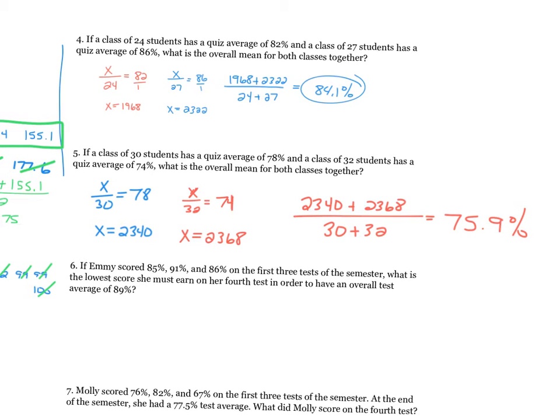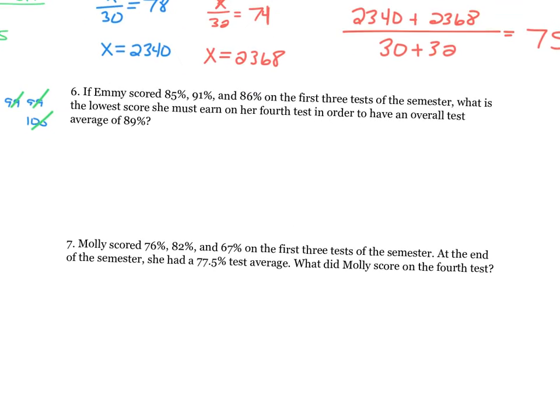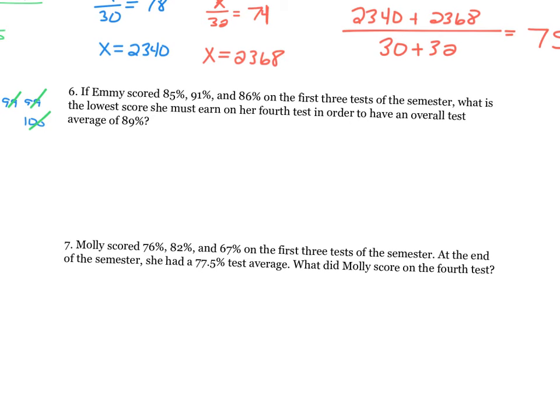Took X divided by 30, set it equal to the 78 average to get what the total points earned by the class was. Did the same thing for 32 students with an average of 74. Then just took those two numbers, add them together on top, divide them by the total number of students, 30 and 32. Okay? So go to the last part. Same deal. I'll do one, then you try one.